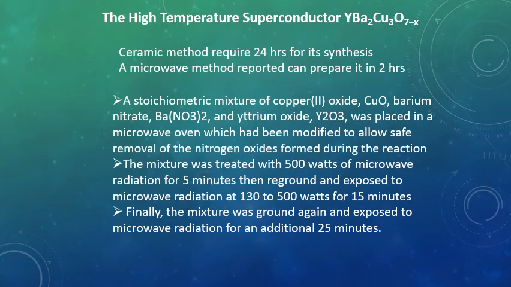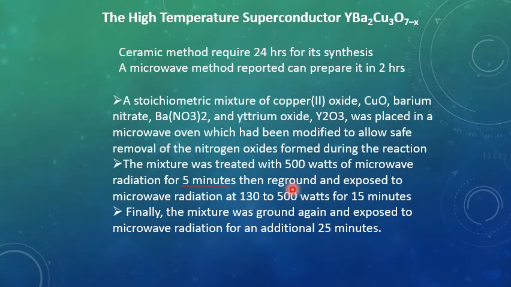First, the mixture will be irradiated by microwave for 5 minutes, at 500 watts of microwave radiation, and then reground.